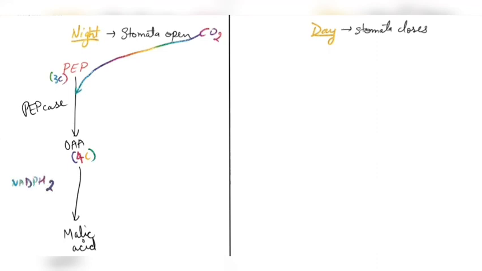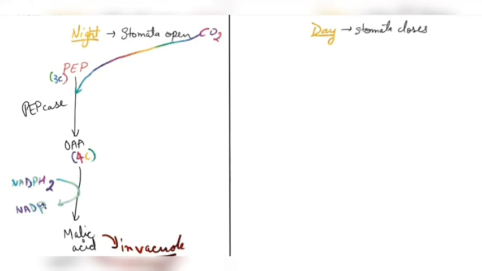Means here the reduction of oxaloacetic acid takes place and they produce one molecule of NADP. Now this malic acid will get stored within the vacuole. So we can say it enters in the vacuole.